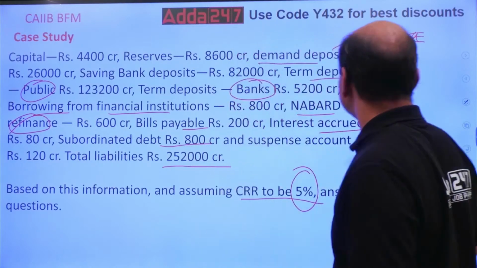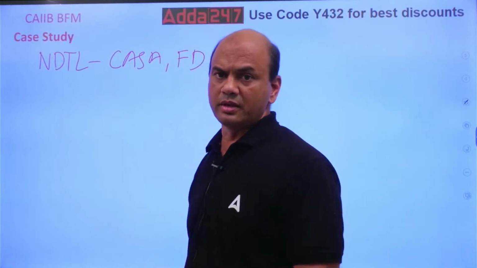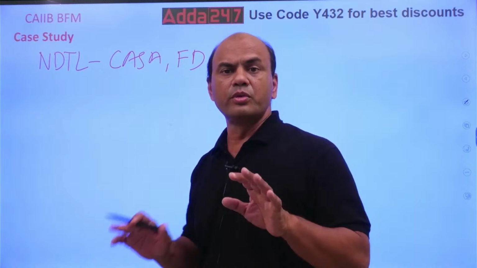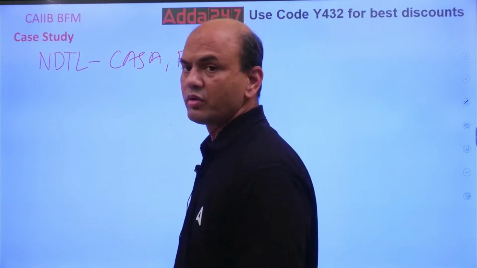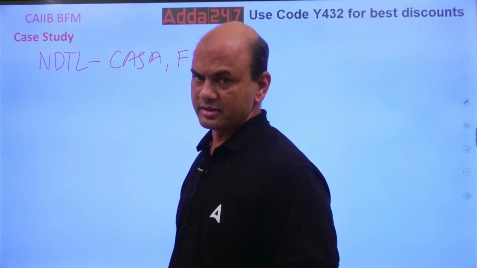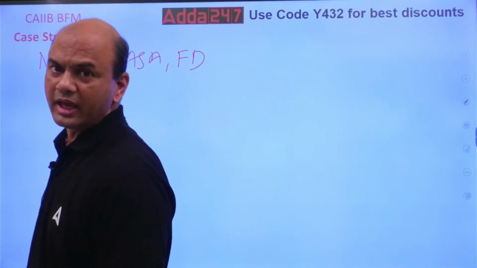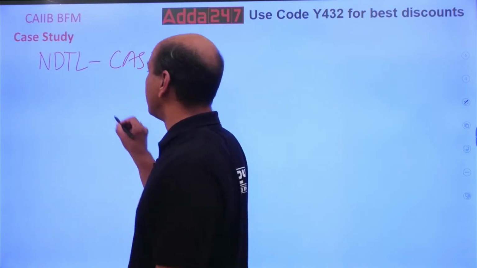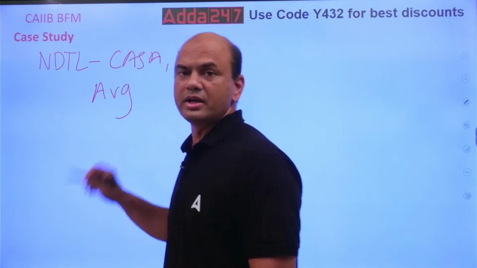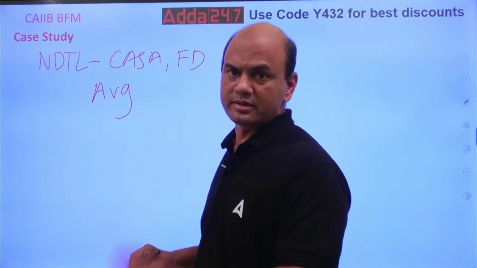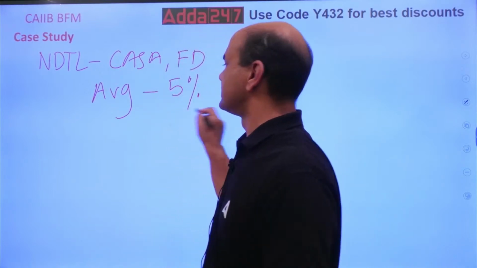Now before that, how does CRR work? How does CRR work? Few points about CRR. Kindly note everyone. Whatever is the CRR mentioned, okay, let's say it is 5%. So it means that average of 5% you have to maintain. Average, see this, average you have to maintain is 5% on your NDTL on a daily basis. You have to maintain this much on a daily basis.